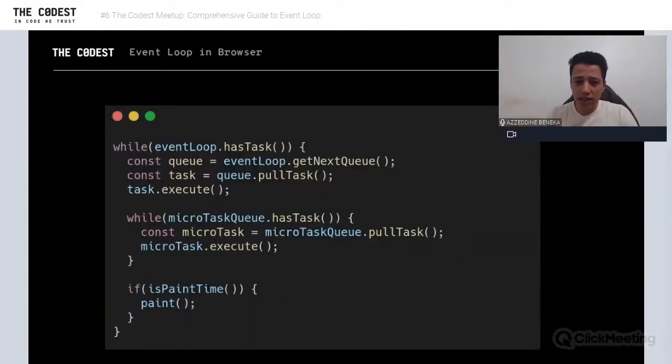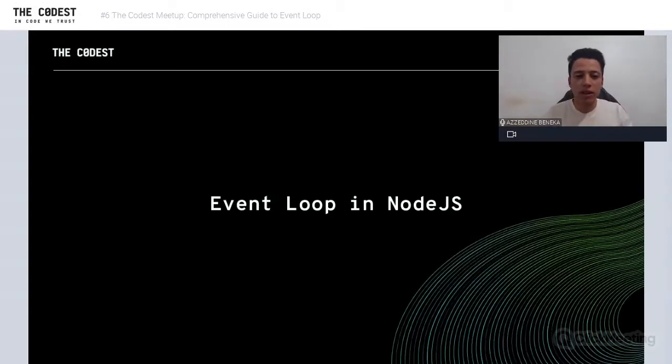So to resume everything, we can summarize it with this script. We have the event loop, which infinitely asks if there is any task. If yes, we get a queue, for example starting from poll or timers, and we get one task and execute it. Then we execute all microtasks, and then we ask, is it time to render? If yes, we generate a new frame, right? Good. Now it's time for the event loop in NodeJS.